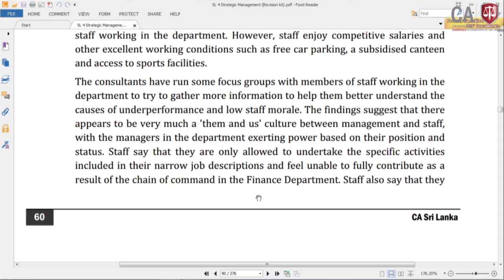The findings suggest that there appears to be very much a them-and-us culture between management and staff. That means there is a distance between those two groups, with the managers in the department exerting power based on their position and status. Staff say that they are only allowed to undertake specific activities within their narrow job description and feel unable to fully contribute as a result of the chain of command in the finance department. That means no challenging work is given. There is no opportunity for them to enjoy a sense of achievement.